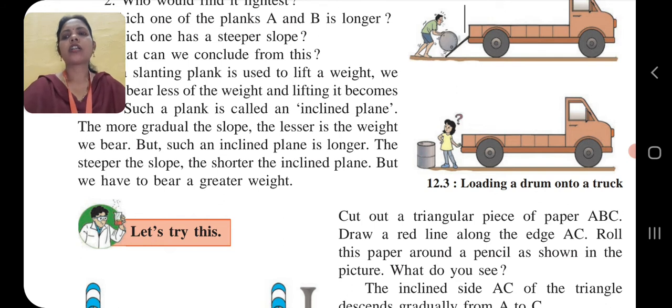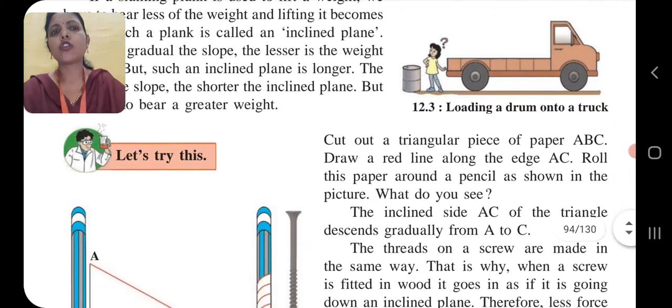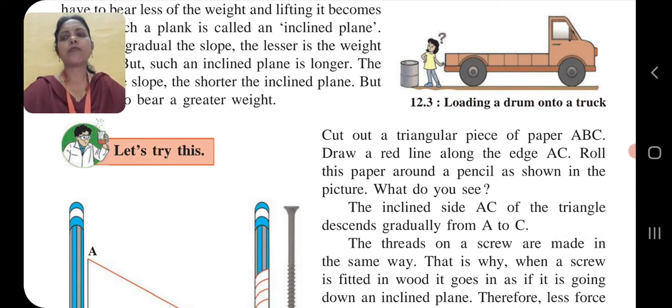So children, now we will see what happens if the lengths of the planks used by Rohit and Mohit are different. Suppose Rohit and Mohit choose planks of length 2 meters and 5 meters respectively, as shown in the picture. One has chosen the plank of 5 meters and the other has taken the plank of 2 meters. Can you tell me, while loading, who would find the load heaviest and who would find it lightest?